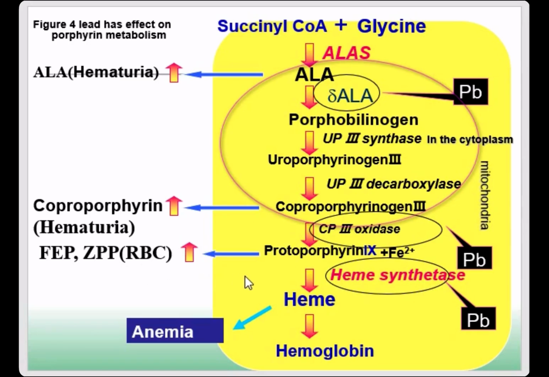So 3 different enzymes were attacked by the lead: delta ALA, CP and heme synthase. So at last, the patient will have anemia. That is why after lead poisoning, you will find anemia patients.